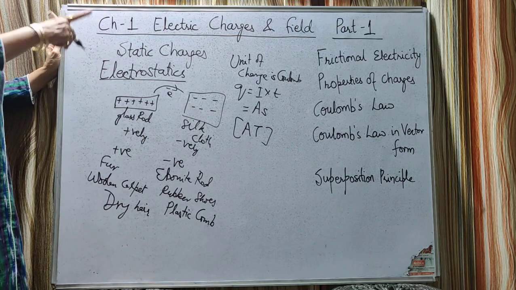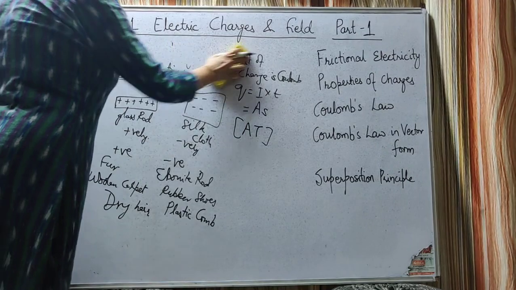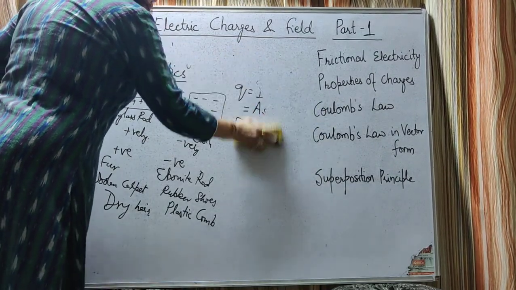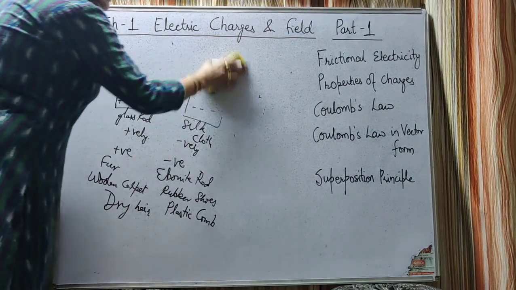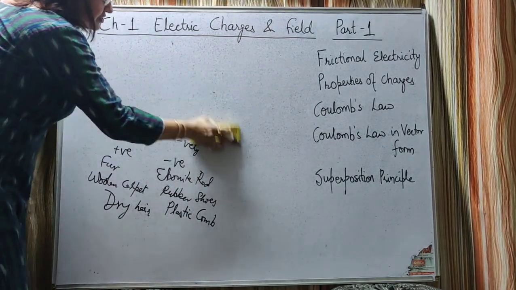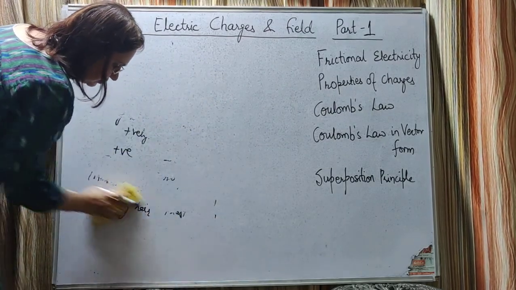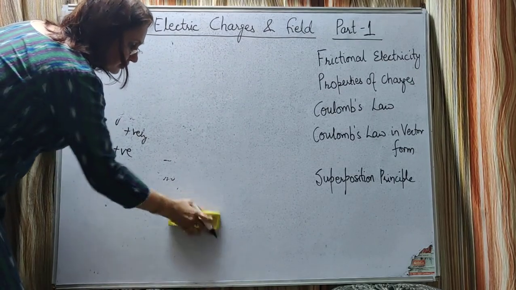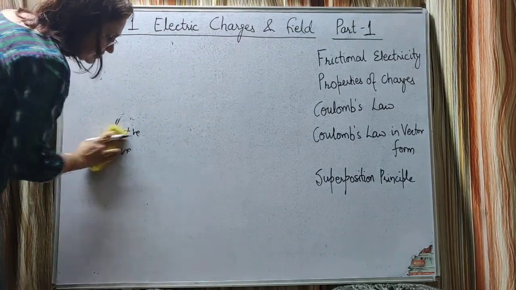Now let's study some properties of charges which are very important. Here we are going to study 4 properties of charges. The first property is conservation of charge, which states that in an isolated system. Now what is an isolated system?